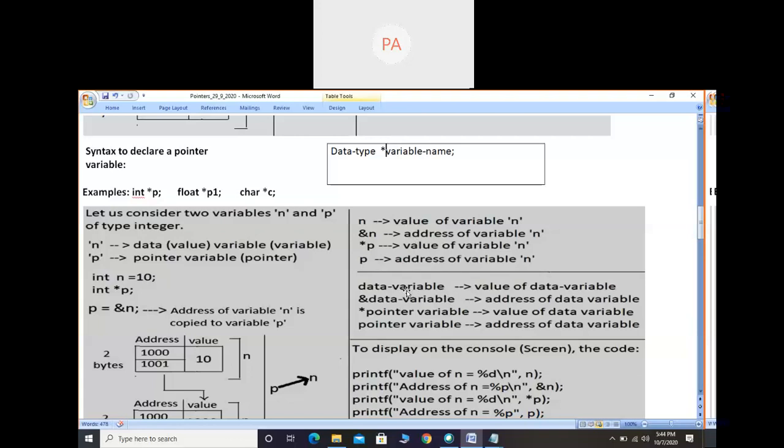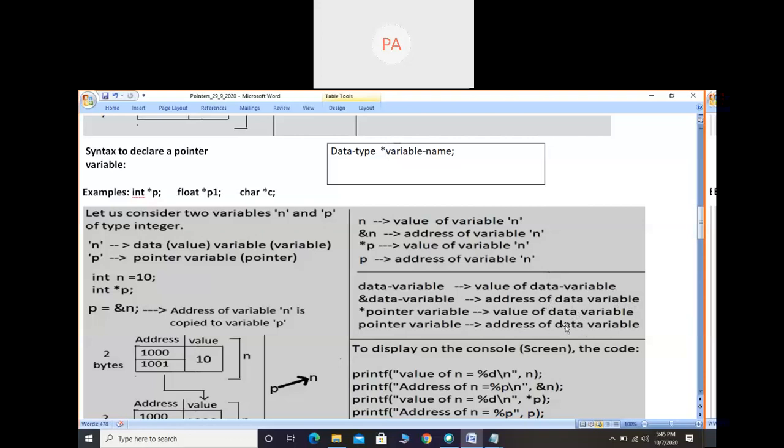Okay. Again, I will tell you. In general, I have written it here. These statements are very, very important in case of pointers. Data variable without any symbol, that is either star or ampersand, will get the value of the data variable. Data variable with ampersand symbol will get the address of the data variable. Pointer variable with star symbol gets the value of the data variable. Pointer variable without any symbol gets the address of the data variable. See, in all the cases, we are getting the address and value of the data variable only. We are considering the data variable only by using a pointer, that's all.